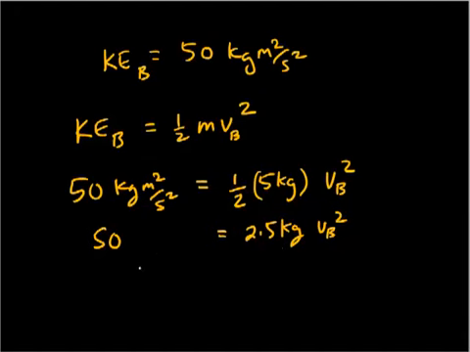So it would be 50 divided by 2.5 equals... Now 50 divided by 2.5 would be the same as 500 over 25. I think that would be 20. Kilogram's going to drop out, and you're going to have meters squared per second squared.